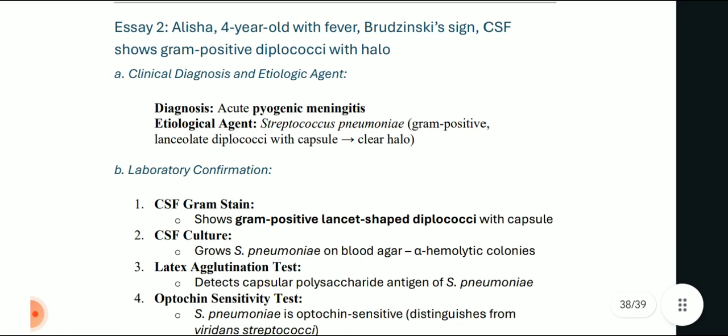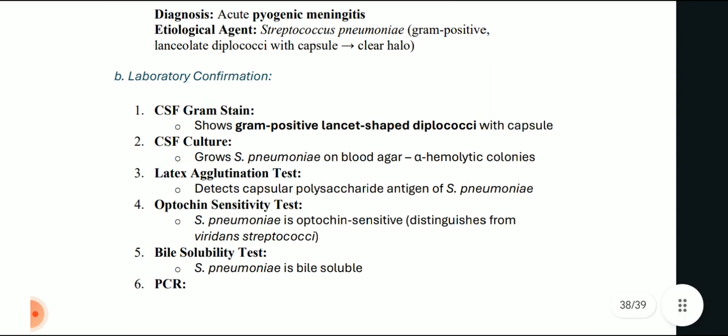Next question is there. A 4-year-old with fever, Brudzinski sign, CSF shows gram positive diplococci with halos. So most probably this is diagnostic of acute pyogenic meningitis, can be due to Streptococcus pneumoniae, which is gram positive lanceolate shaped diplococci with capsule and a clear halo.